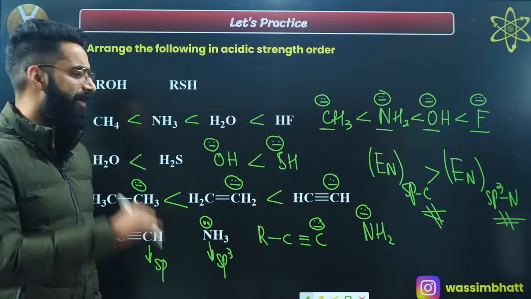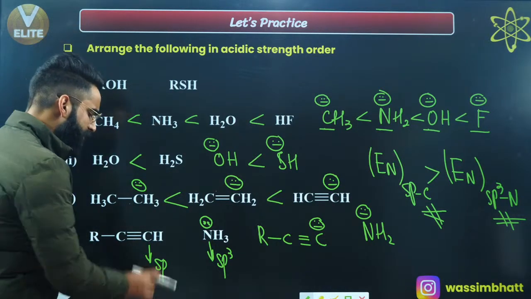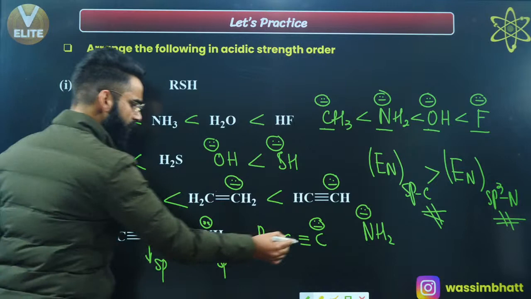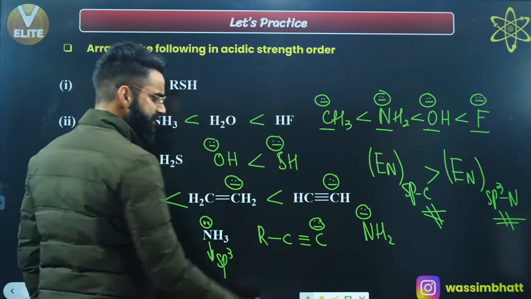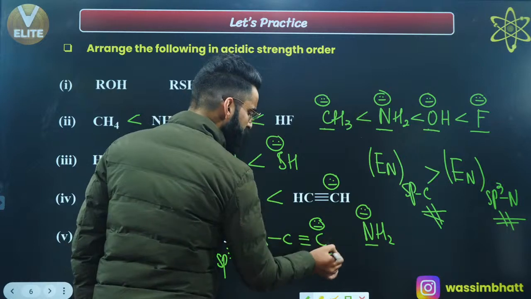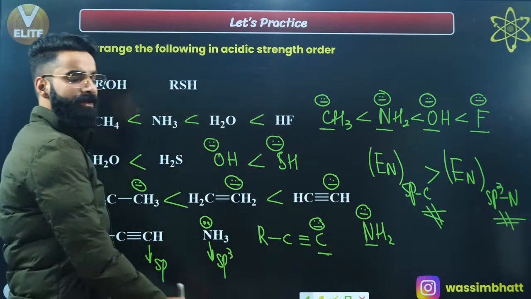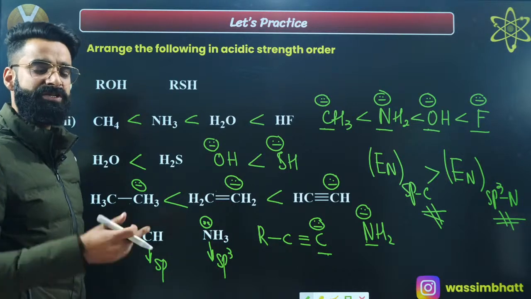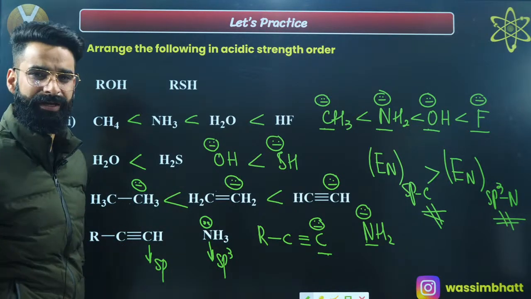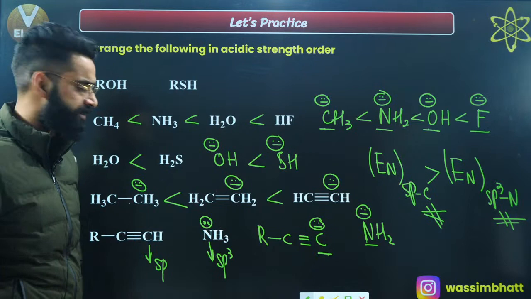Now have a look exactly. I've taken H positive out from here, so this is the conjugate base. I've taken H positive out from here, so this is the conjugate base, right? Carbon and nitrogen belong to the same period, and whenever we need to compare the stability of charges on elements which belong to the same period, electronegativity comes into play.